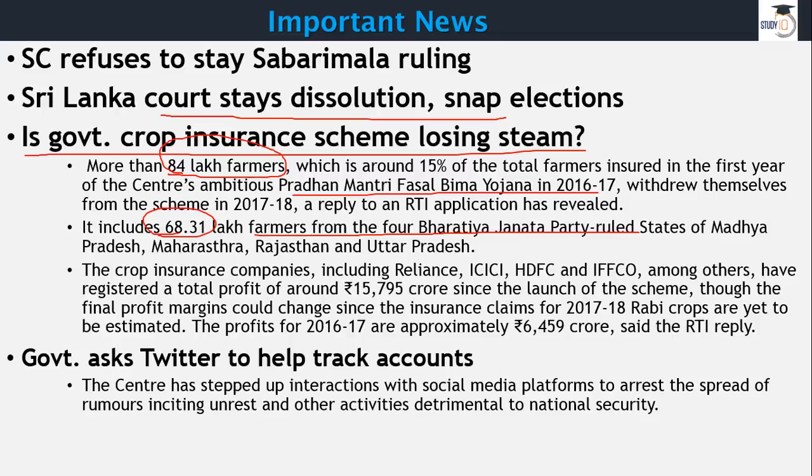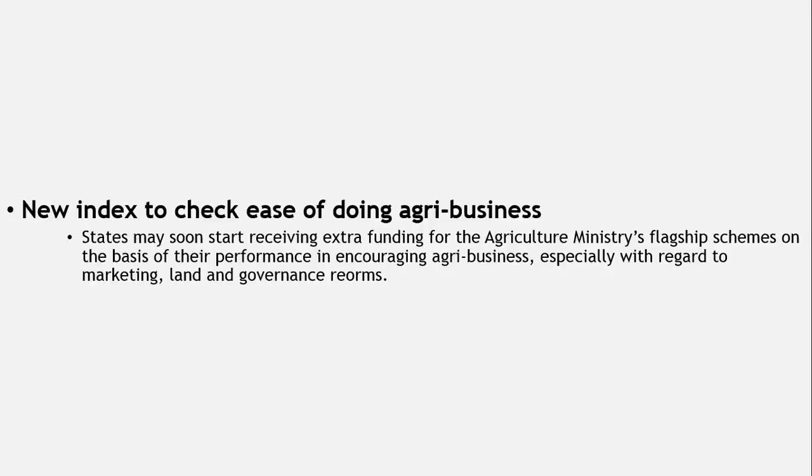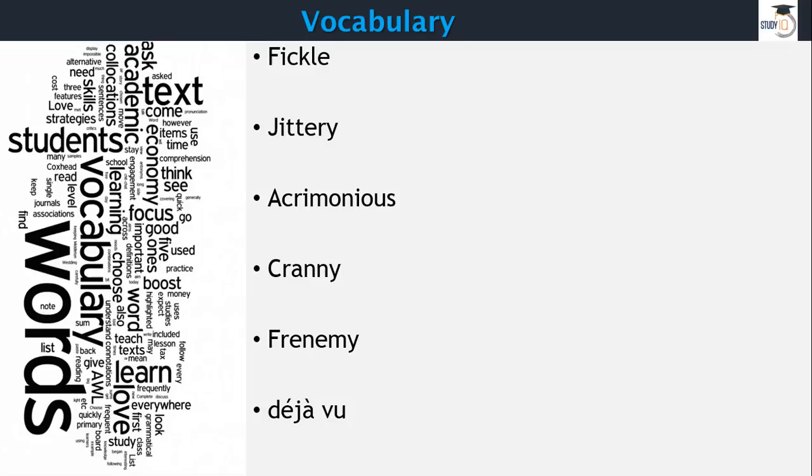The crop insurance has not been that good. That's what RTI indicates. And now the government asks Twitter to help trace or track these accounts. Those accounts are a national threat for our country. And a new index to check ease of doing agribusiness could be out soon. This is a plan of the central government.